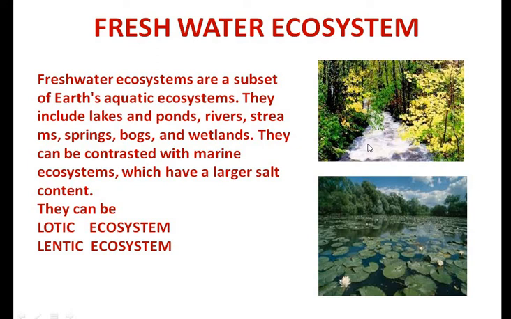This is a lotic ecosystem. Why lotic ecosystem? Because the water is moving. So rivers, springs, etc. have the lotic ecosystem. But when the water is standing, such as the water in lakes and ponds, in the standing water, again the organisms are different. You can see many water hyacinth or lotus in the lentic or the standing ecosystem.